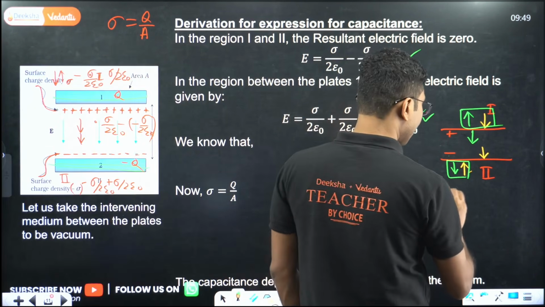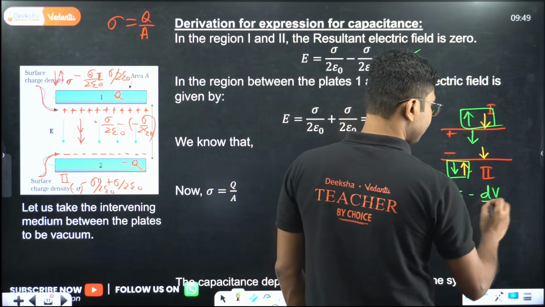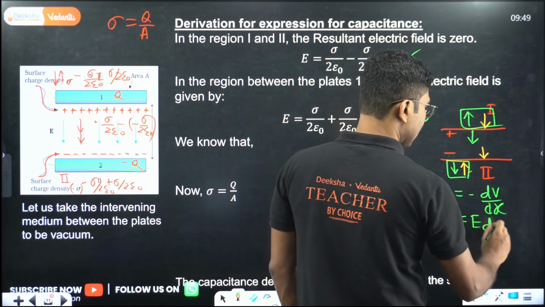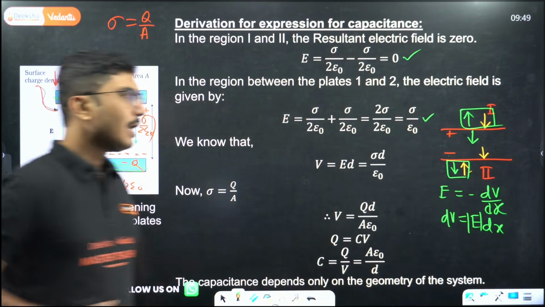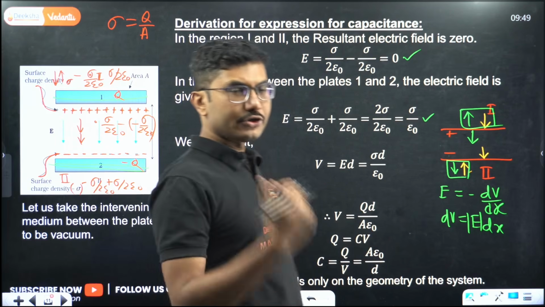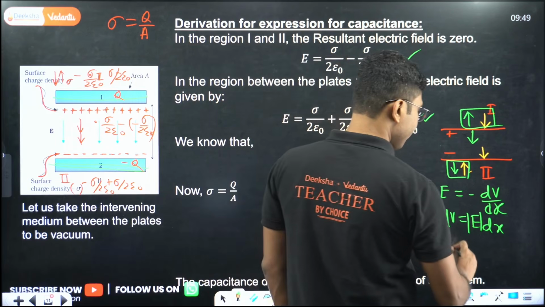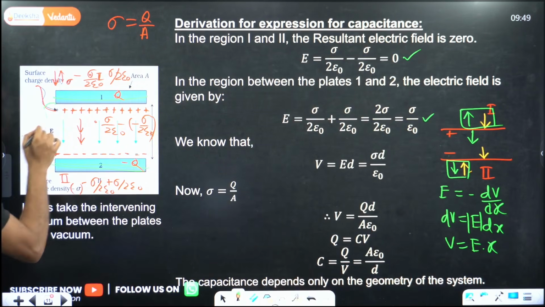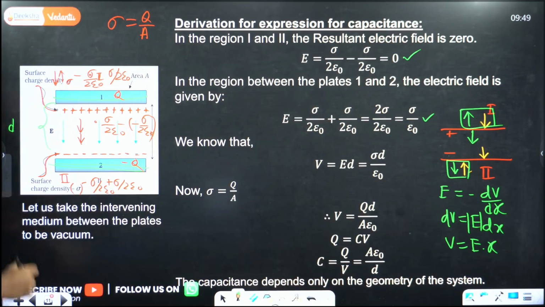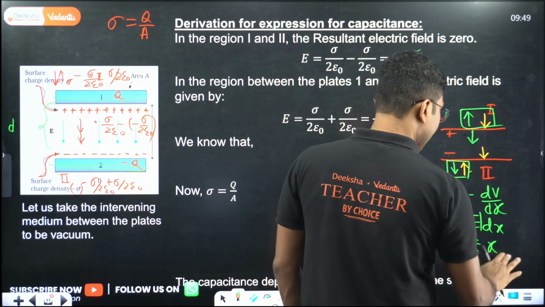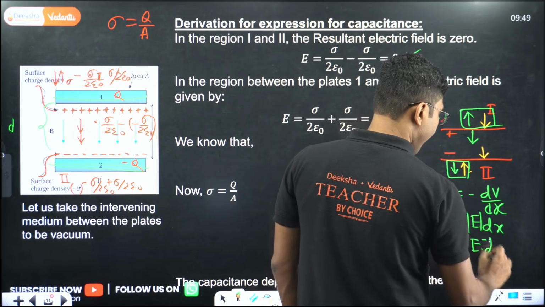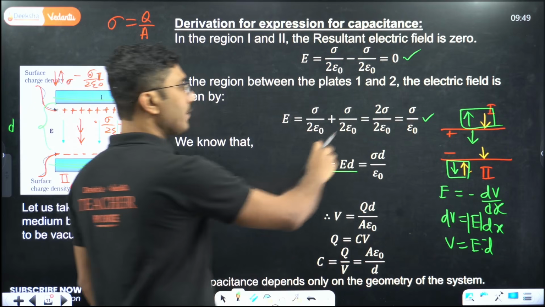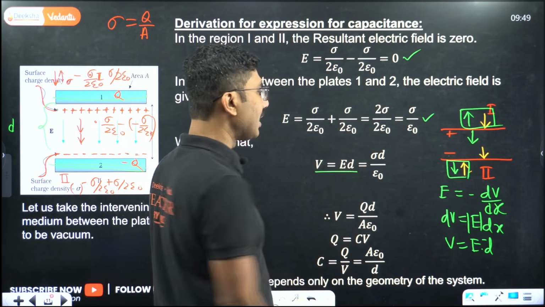Now we know that electric field is minus dV by dx. Magnitude wise, we can write dV equals E into dx. If the electric field is constant, then we can write the same thing as V equals E into x. Here x is basically the distance between the plates, which is given by d. So instead of writing x, we will use d. That is what is written over here. So V is equal to E into d. Now put the value of electric field over here and you get sigma d by epsilon naught.